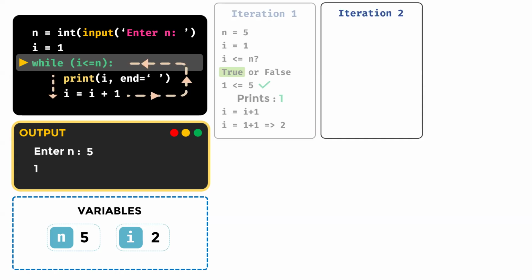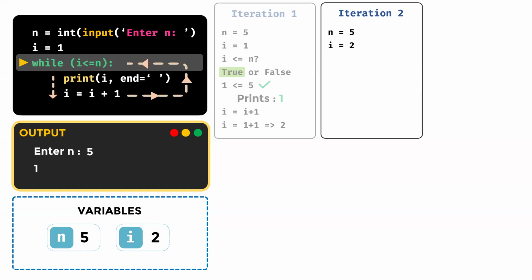Before you get started with every iteration, I want you to be aware of the updated values. What is the value of n? It is still 5. No change has occurred. What is the value of I? Is it still 1? No, I has been updated to 2. You can see the updated values on the bottom left corner. So n is 5, I is 2.